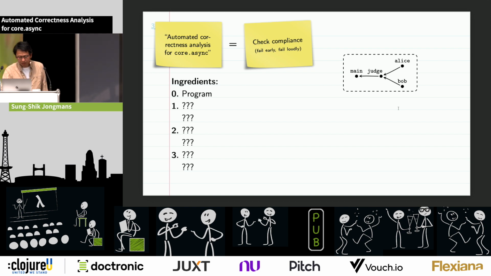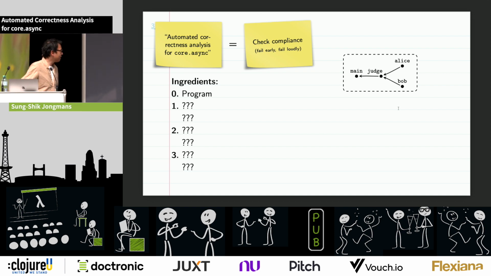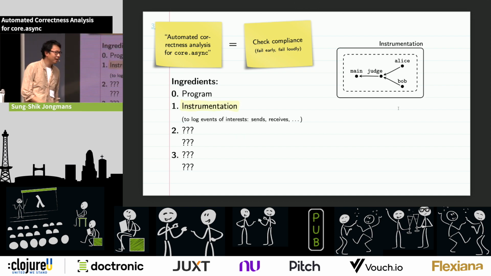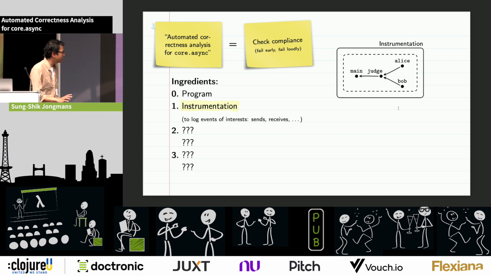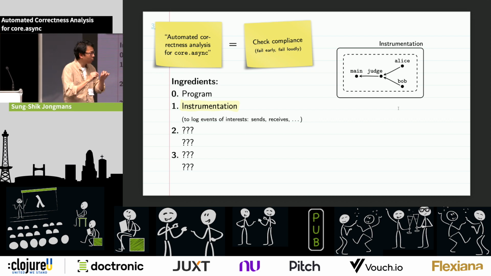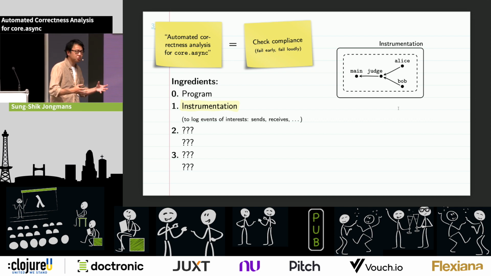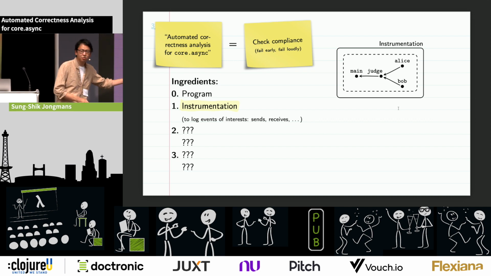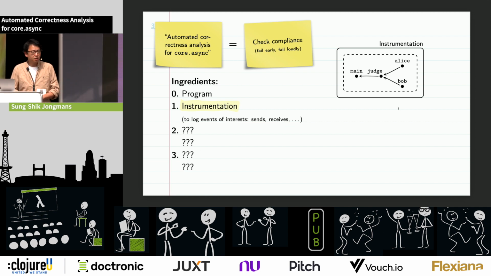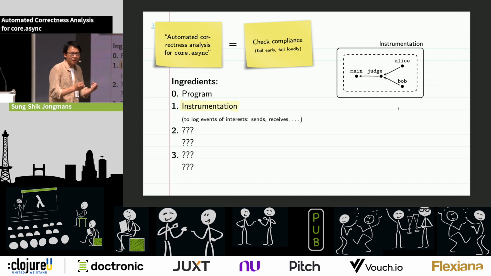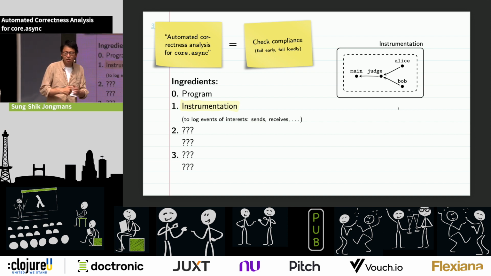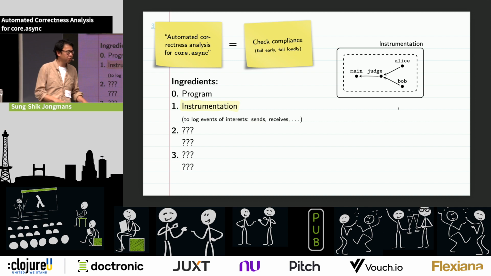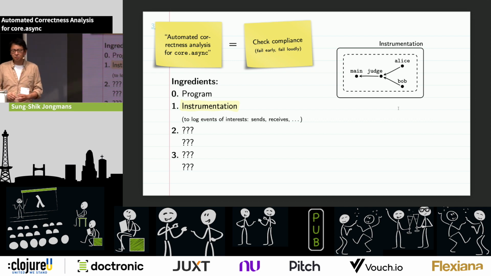That's fine. Then the first real ingredient that we need is what is called instrumentation. And this is just a fancy word to say that we build a thin wrapper around the program that allows us to register or log events of interest. And the events of interest in our case are sends and receives through channels. Okay? So with this instrumentation, at least we can get a log of the things that happen. But this is not enough, right? Because we also want to check that the logs comply with this intended communication protocol.